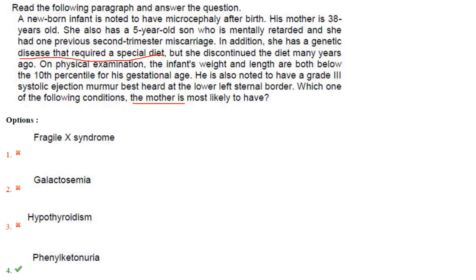So they have told that the disease requires a special diet. So Fragile X syndrome doesn't require any diet. Galactosemia also, hypothyroidism also, but phenylketonuria, it requires diet. The main treatment for phenylketonuria is a low protein diet. So the answer is option 4.